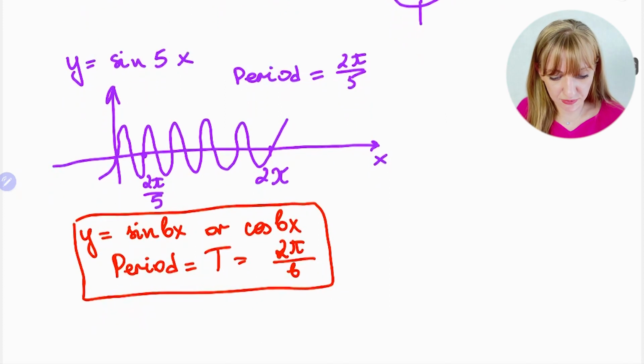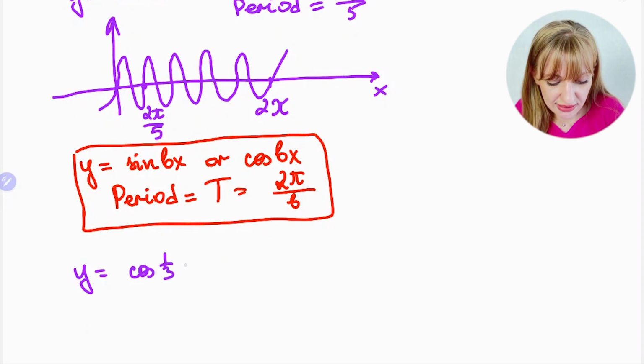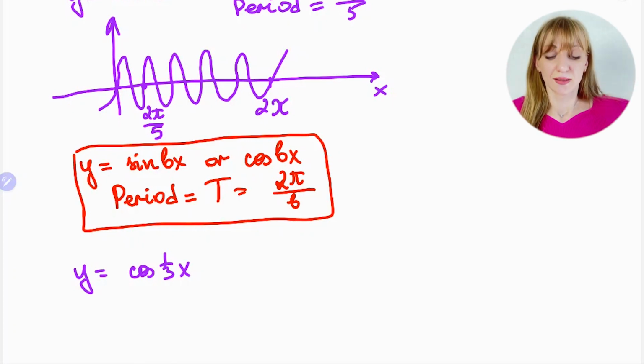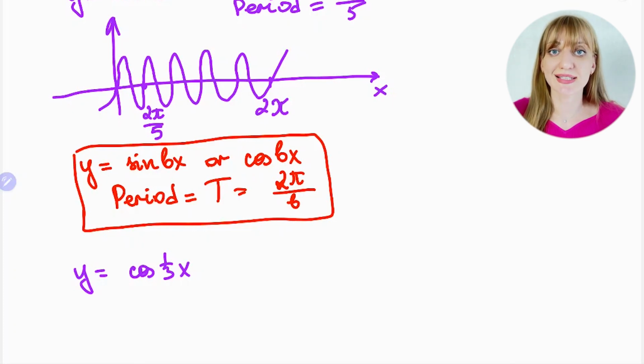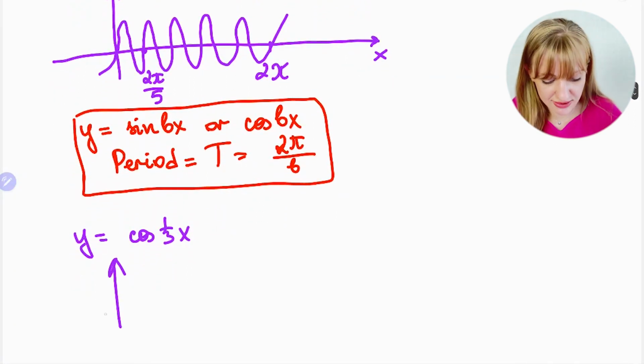For example, if you have y is equal to cos 1 over 3x, then in this case, again using transformation of the function, it's a stretch, because if it's 1 over 3x, for x everything works the opposite way. It means it's a stretch by factor 3. It means the period becomes longer. Instead of 2 pi, it becomes 3 times longer. It means 6 pi.